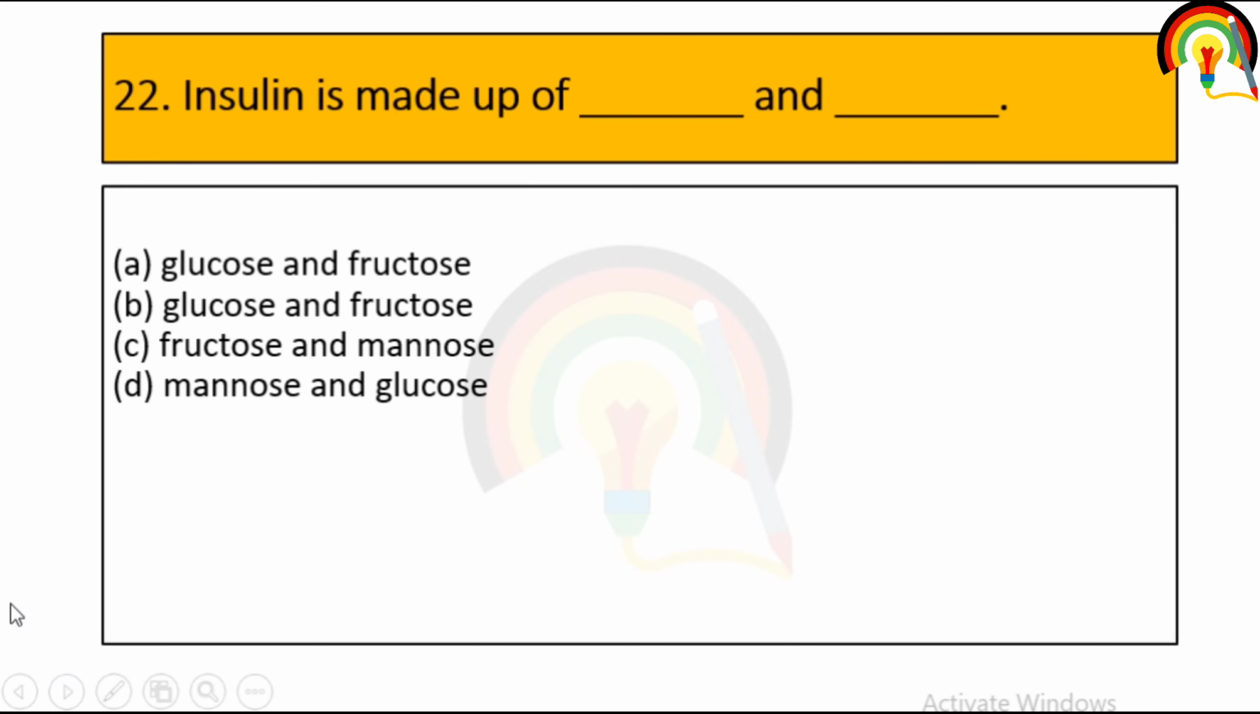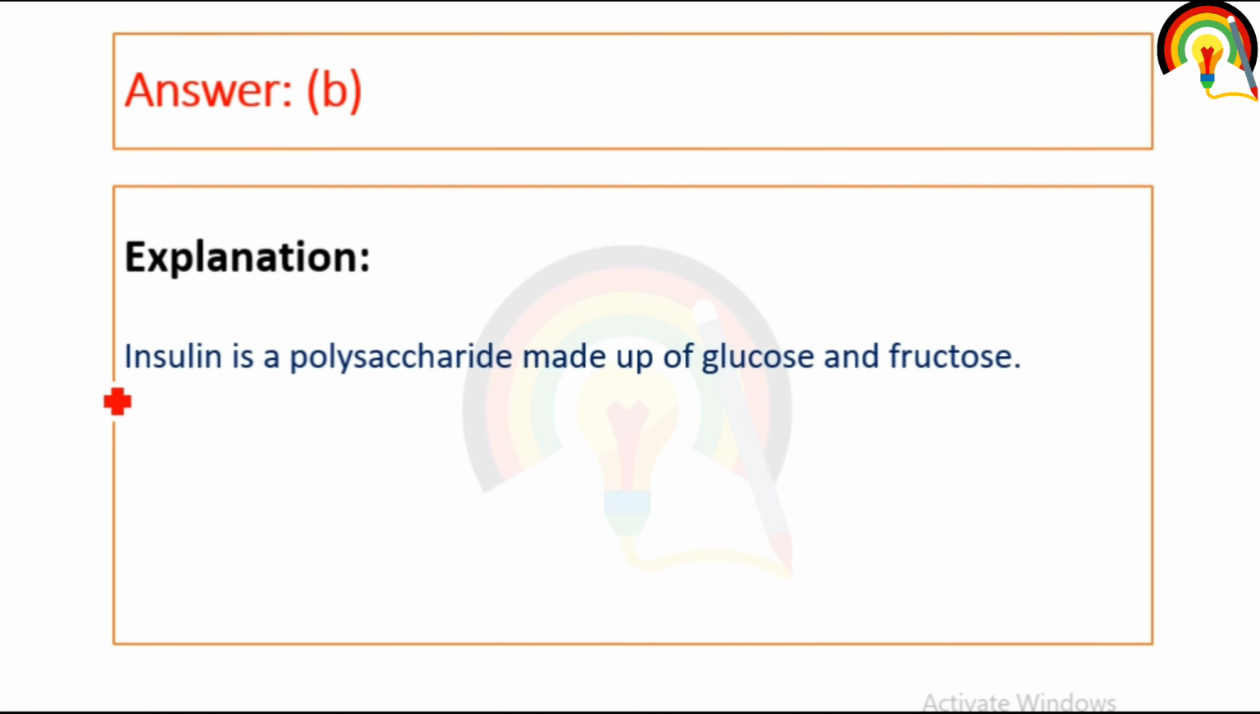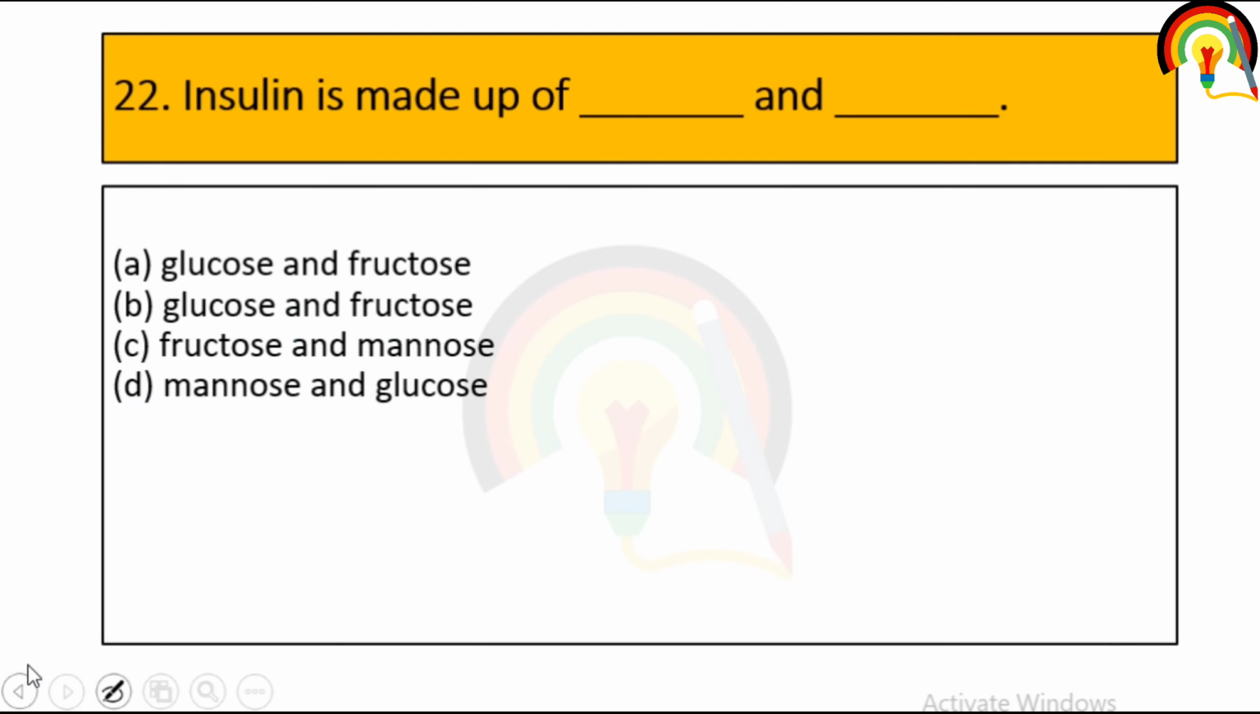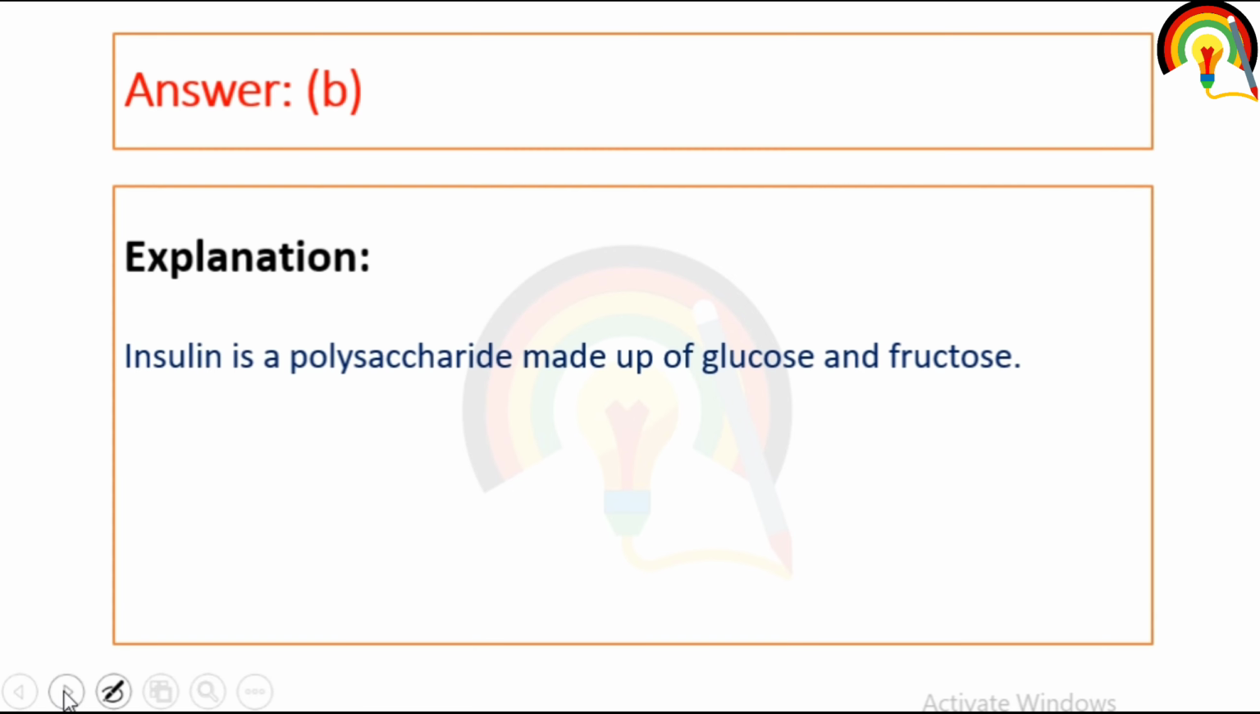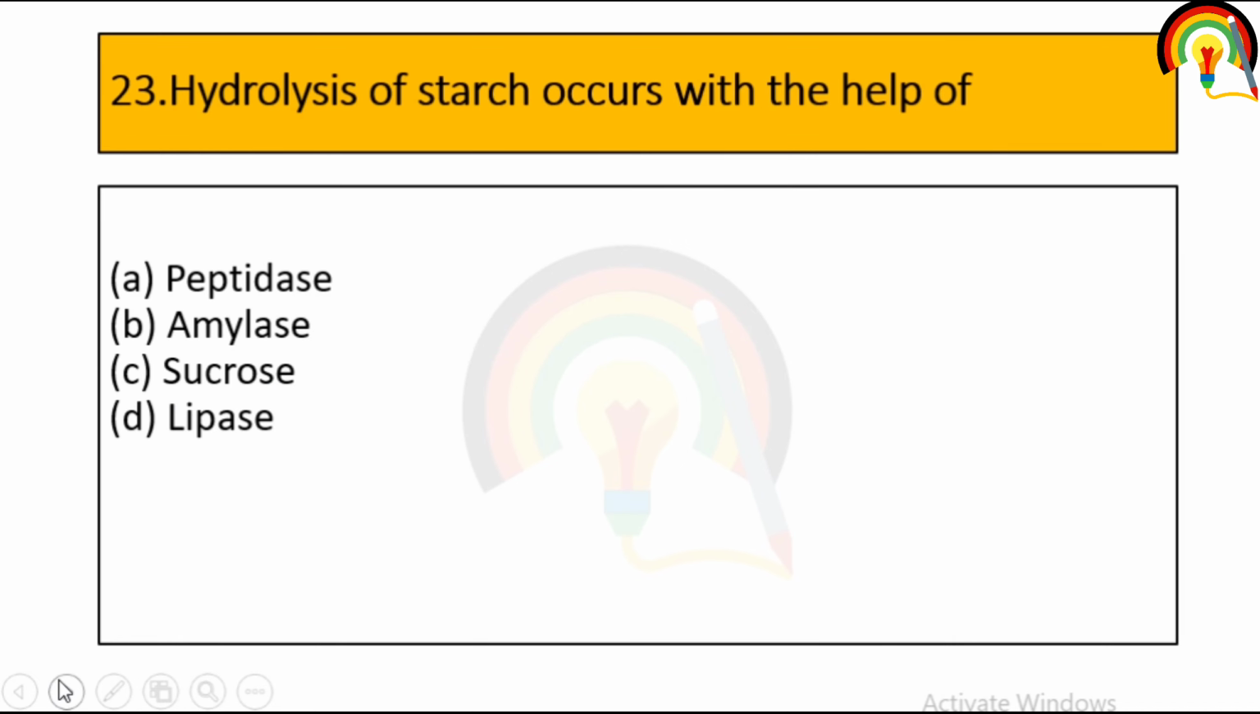Next one is, inulin is made up of dash and dash. So inulin is a polysaccharide that is made up of glucose and fructose. So the answer is B, glucose and fructose. Hydrolysis of starch occurs with the help of. So which enzyme is responsible for hydrolysis of starch? So it is mainly amylase.